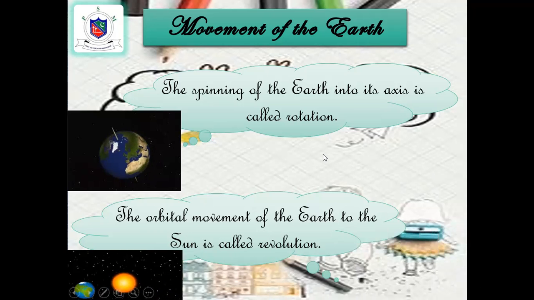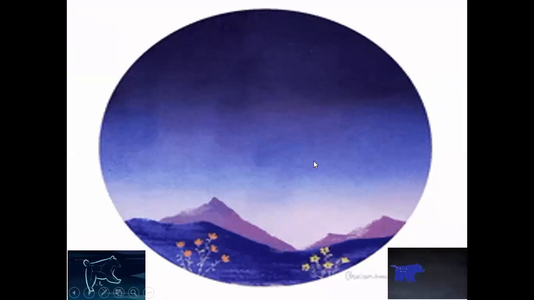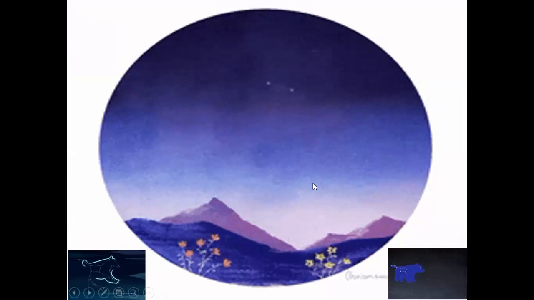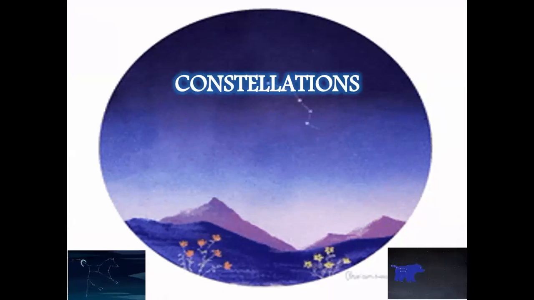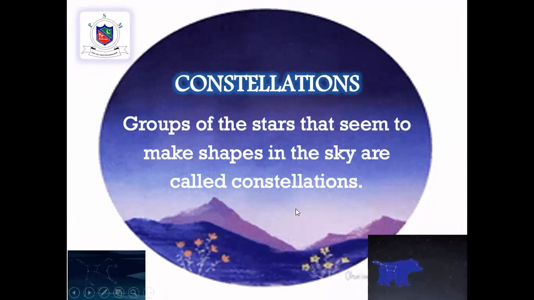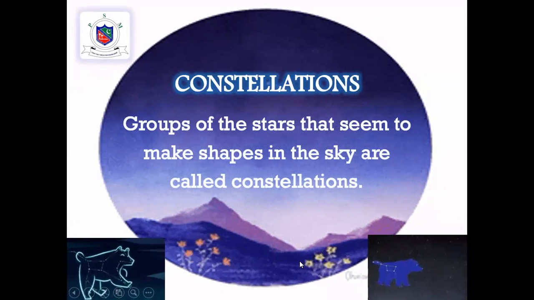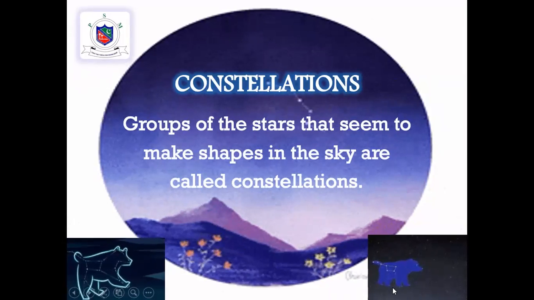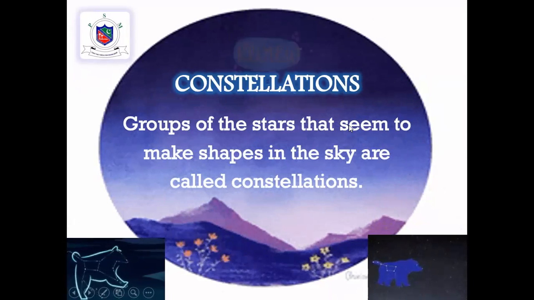Now comes the constellation, students. On the clearest night, you can see thousands of stars in the sky, right? If you look carefully, you will see groups of stars that seem to make shapes. That is called a constellation. Constellations have fixed positions in the sky. In olden days, they helped travelers to find their way. If you know the shape of the constellation, you can find the way in the sky easily.